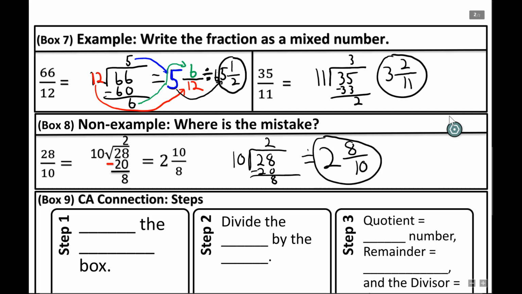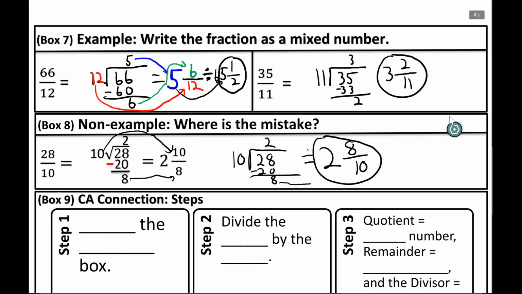So basically they got confused when it came to step 3, and instead of putting our remainder as our numerator, they put it as our denominator. That's where the mistake happened. You can see right here, this 8 right there, and the 10 from over here. That's how they made their mistake. So again, just make sure that you read step 3 and get familiar with it so that you don't make that mistake.